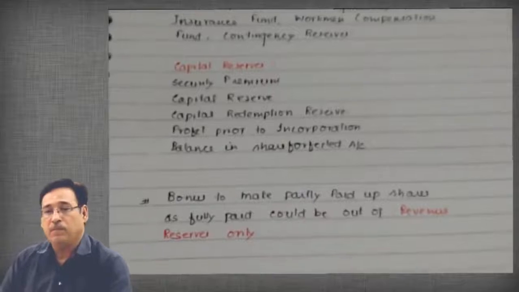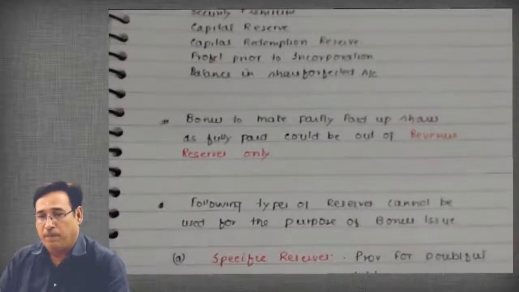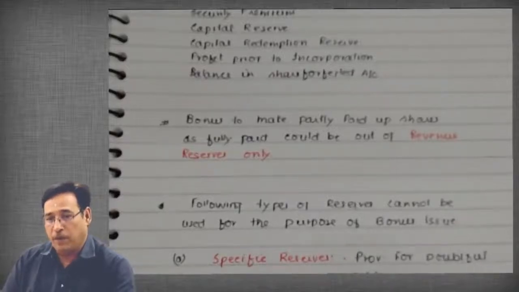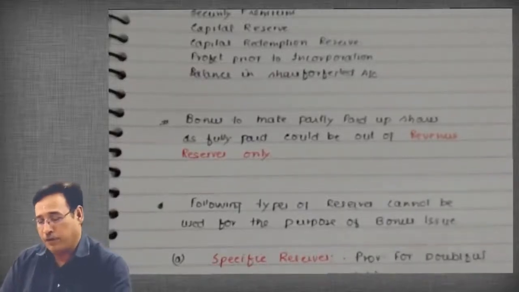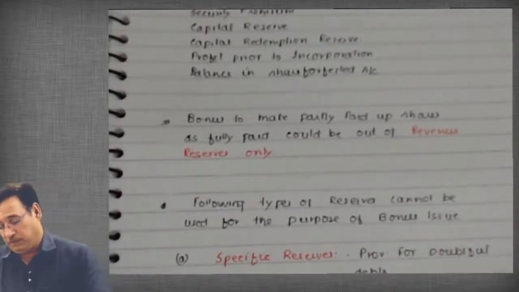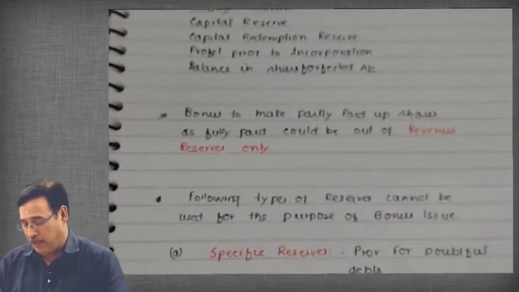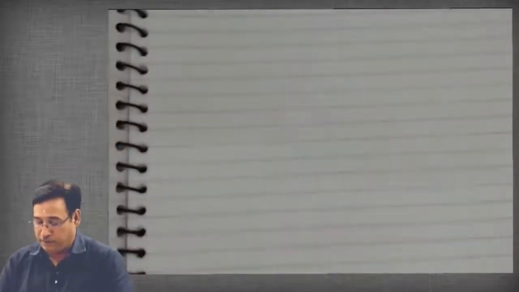Then following types of reserve cannot be used for the purpose of bonus issue: specific reserve, provision for doubtful debts. Correct? I will use the next page then. Provision for doubtful debts, one I have written here. Next I will write over here.